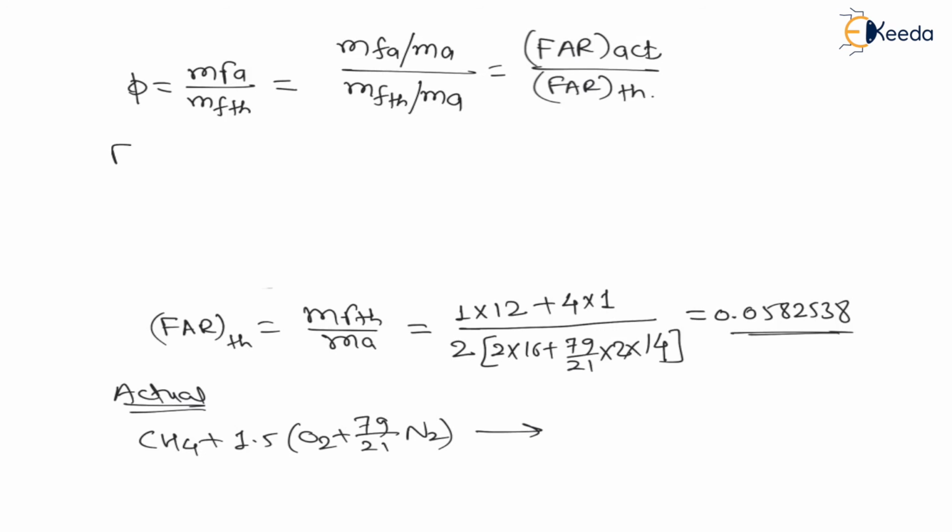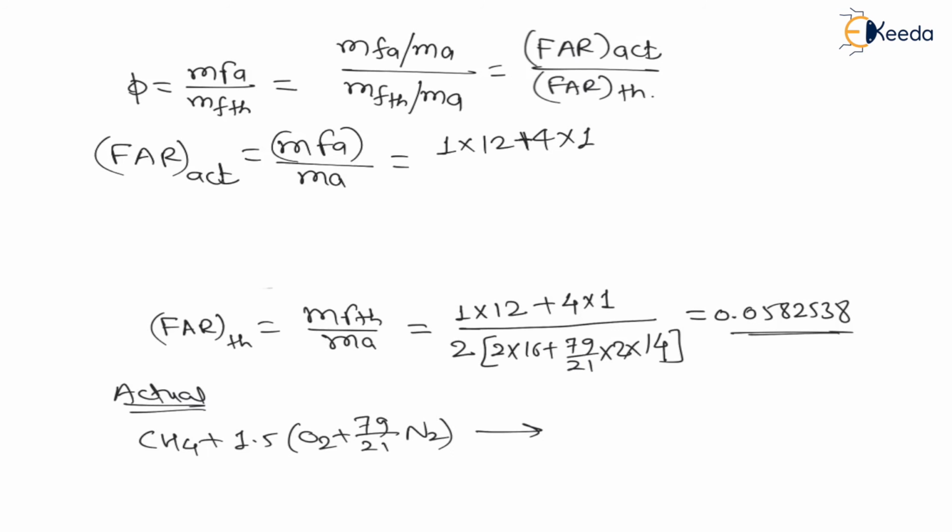Therefore, fuel air ratio actual is equal to mass of fuel actual divided by mass of air, which is 1 into 12 plus 4 into 1 divided by, now 1.5 moles of air in bracket, 2 into 16 plus 79 by 21 into 2 into 14, the rest is similar.